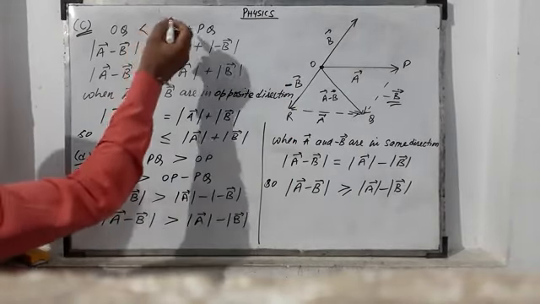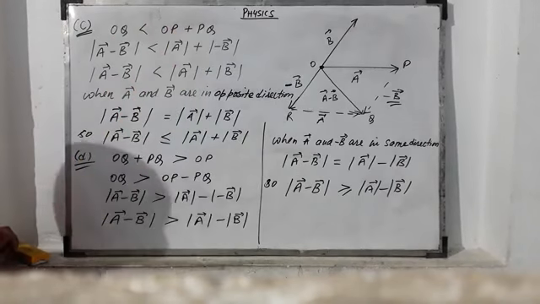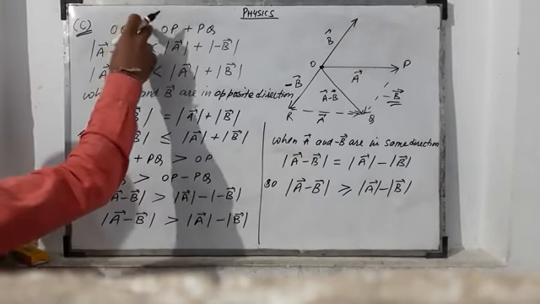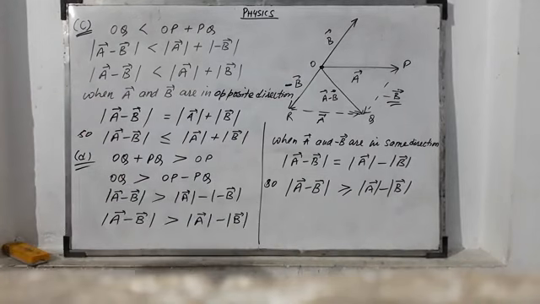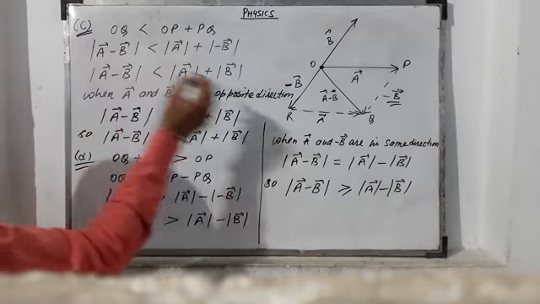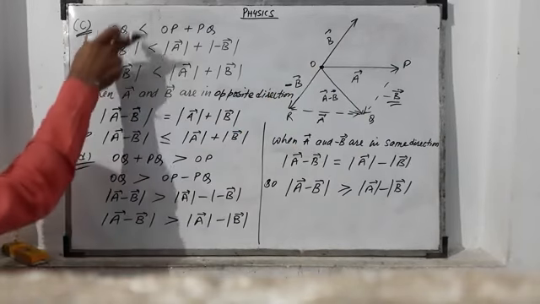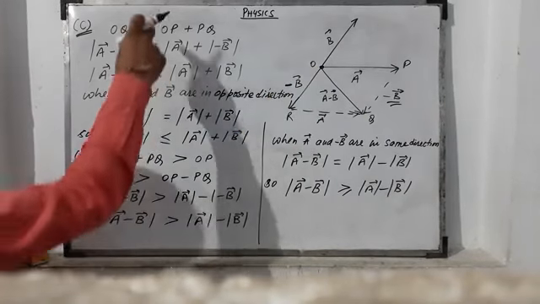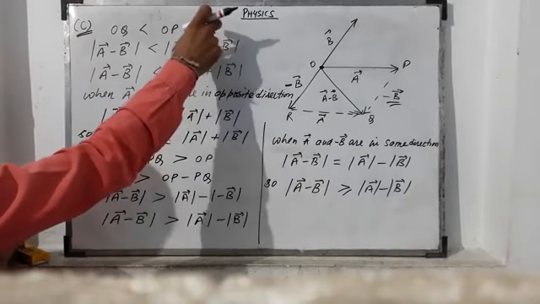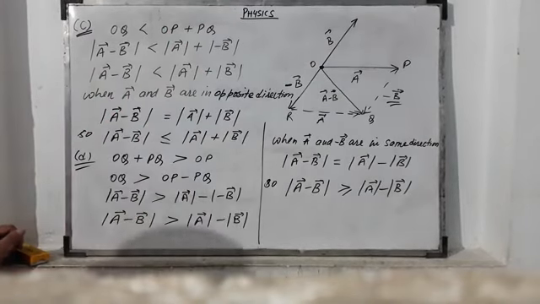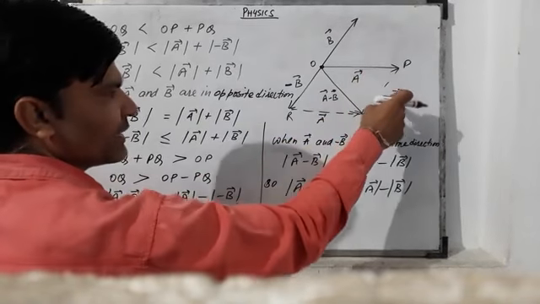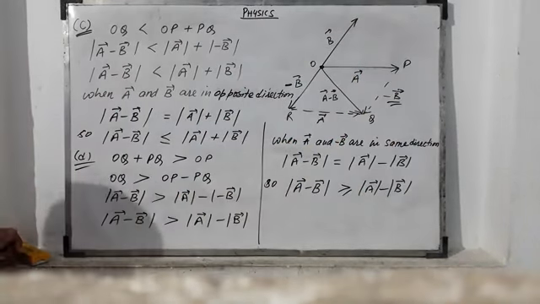Once again, the sum of two sides of a triangle is greater than the third side, and from this OQ is mod of a minus b, OP is mod of a, PQ is mod of minus b.